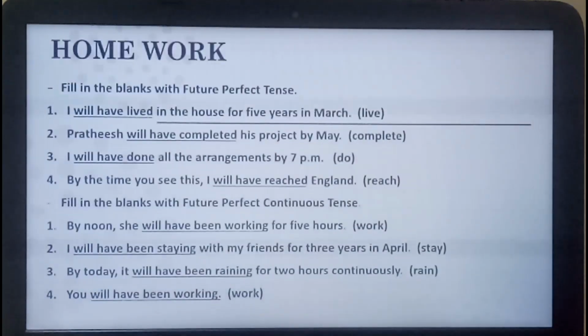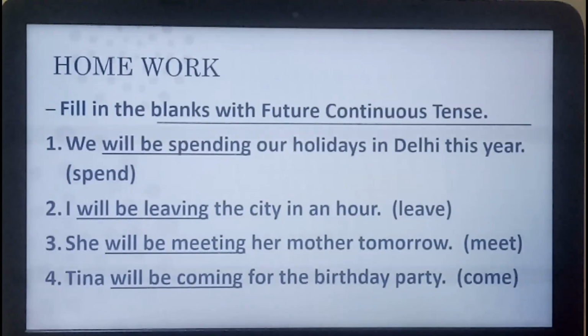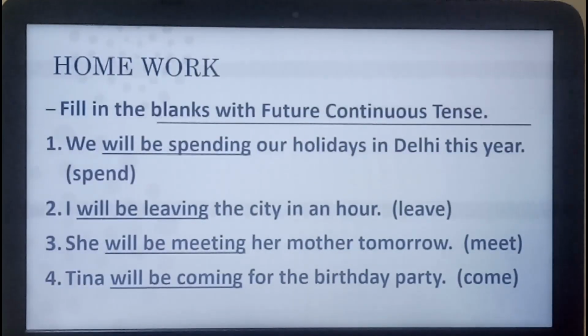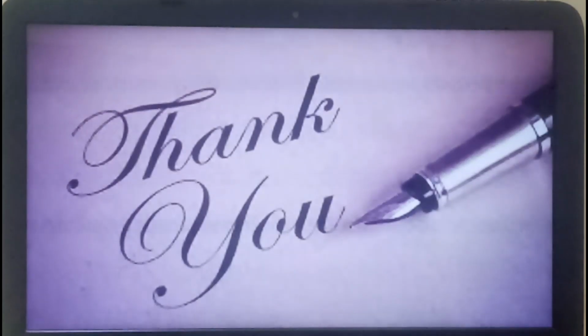Fine. Now these are the answers to your homework. First, you have to use future perfect tense, that is will plus have plus the third form of the verb. In the second, you have to use future perfect continuous tense, that is will plus have plus been, plus you have to add ing to the verb. For future continuous tense you have to use will plus be, plus you have to add ing to the verb. So you can check answers from here. These are the 3 exercises in your homework. Okay, thank you class.